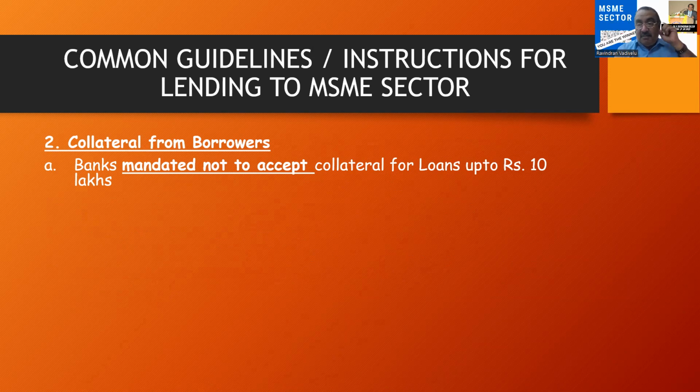So it is mandated to give loans up to 10 lakhs without collateral. So all MSME units must benefit from this. As an auditor, you can advise your client or customer, sir, loans from banks without collateral security up to 10 lakhs are mandated. So please convey this message.